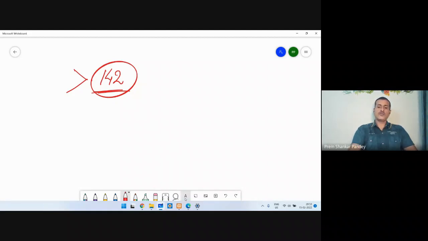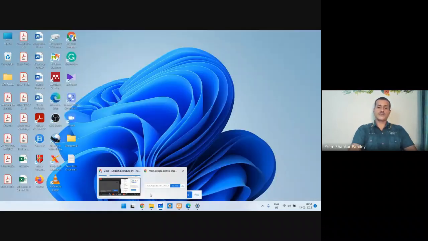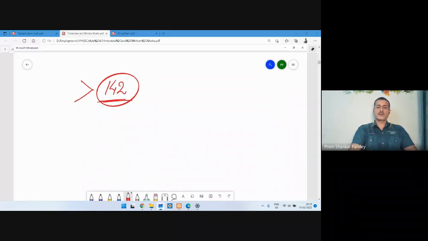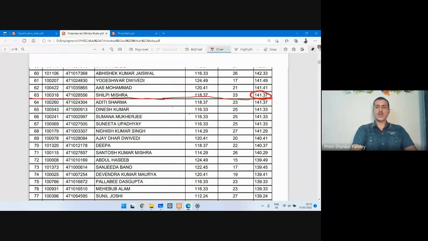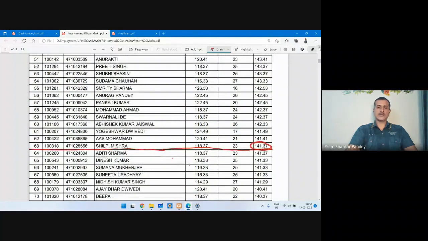So I'll move back again to this merit. Now you can see that 142 is going to be the selection criteria if you go through my perception, because I am giving a logical and analytical perception as well. Now let us see what the minimum written marks scored by all these 63 candidates are. Minimum scored marks, you can see here, is